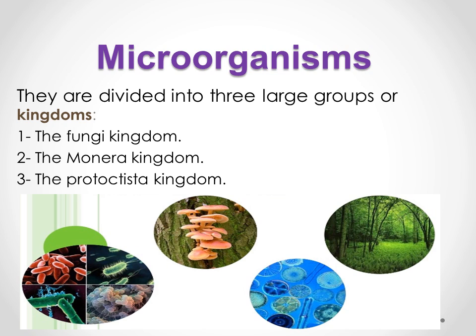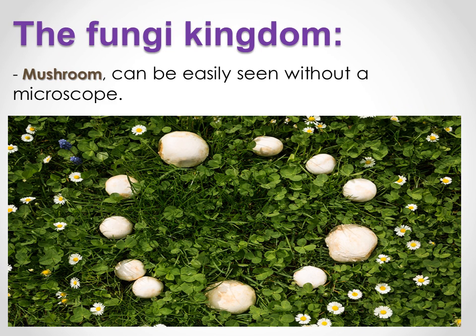Microorganisms in grade 7 are divided into three large groups or kingdoms. We can say three large groups or three kingdoms. They are the fungi kingdom, Monera kingdom, and Protoctista kingdom. And today, grade 7, maybe we are going to know just some of it. After that, you are going to know about them all. Okay, let's start with the fungi kingdom.